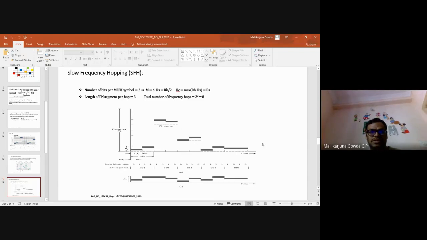Okay, let's try to understand this. Since I have taken the length of the pseudo-noise sequence as 3 bits, the total number of frequency slots will be 8 frequencies.